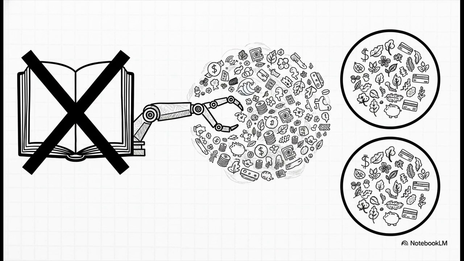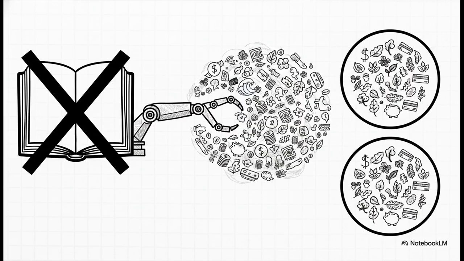Taking the automation even further, we arrive at unsupervised methods, which are commonly known as word sense induction. Now, the huge differentiator here is that these methods completely abandon predefined dictionaries and labeled datasets. They throw them out entirely.